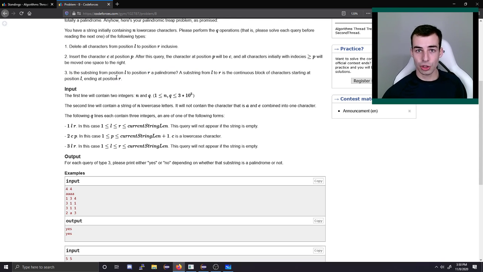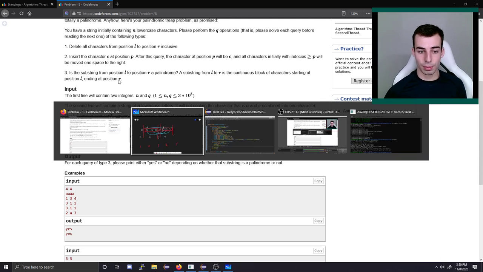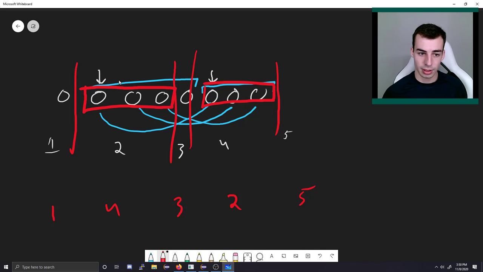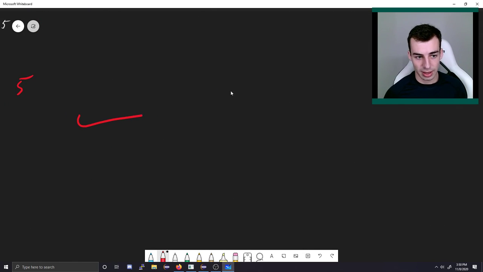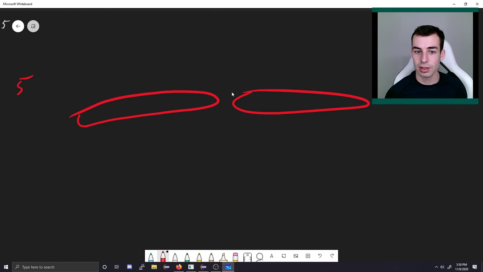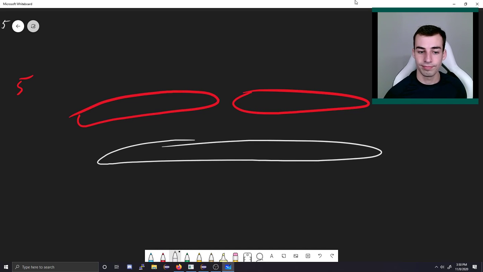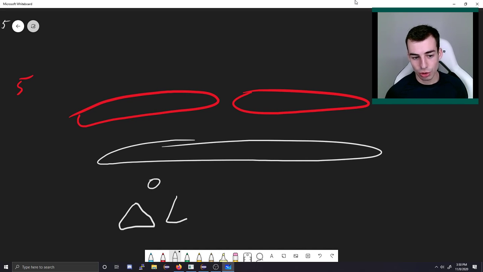But if you are familiar with hashing, you'll know one thing you can do is append 2 hashes. So in this case, if you have some prefix, you've got some string like this, you have the hash of this, you also have the hash of this. What you can do in order 1 is get the hash of this entire range. So that's what we want to do. If we have some Treap and it's got some left treap here, some right treap here. These might be empty, they might not be. We can get the hash of this entire range